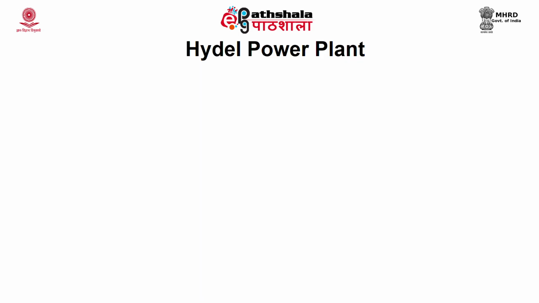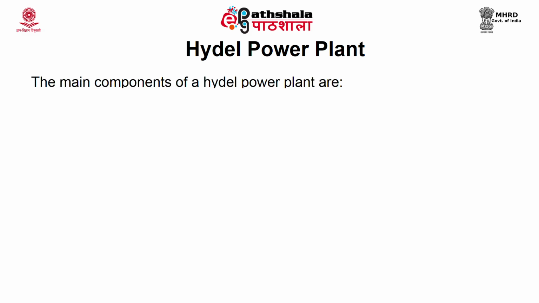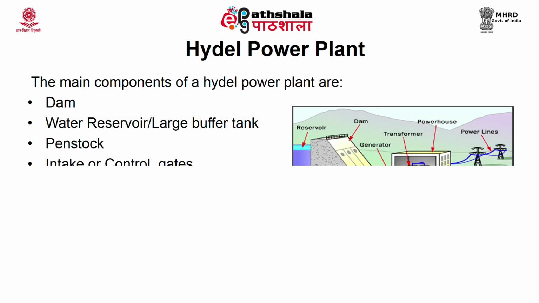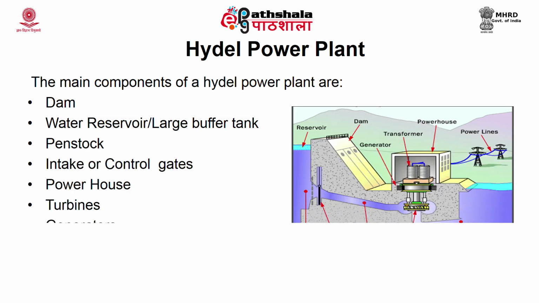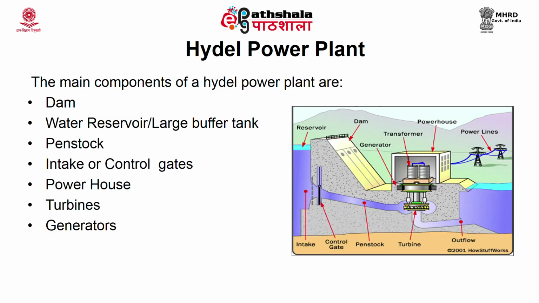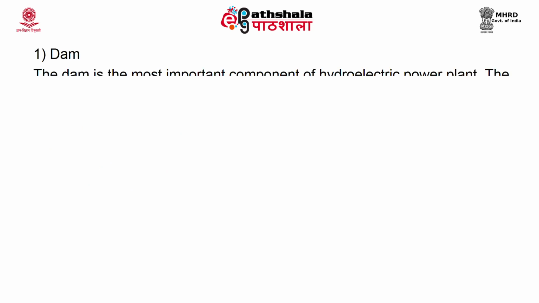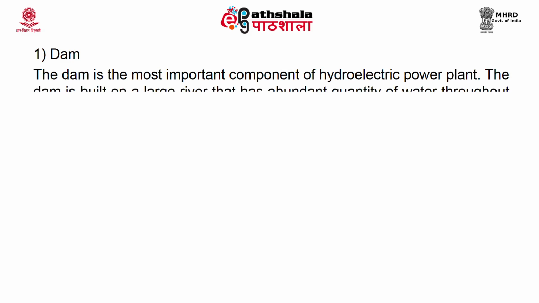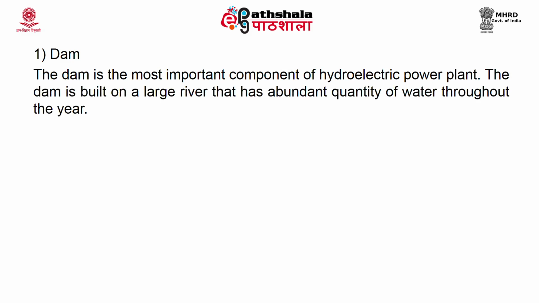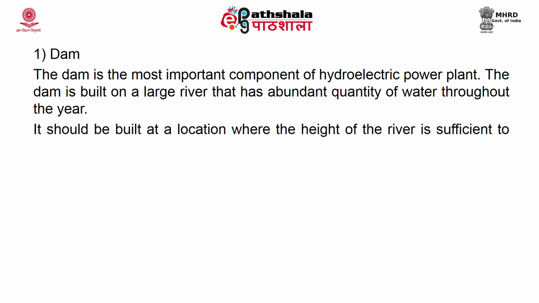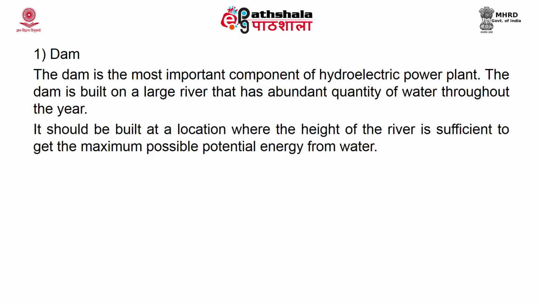Let's see the components of hydropower plants. Major components of hydropower plants are dam, water reservoir, penstock, intake or control gates, powerhouse, turbines and generator. Dam is the most important component of a hydroelectric power plant. It's built on a large river which has an abundant quantity of water throughout the year. It should be built at a location where the height of the river is sufficient to get the maximum possible potential energy from water.